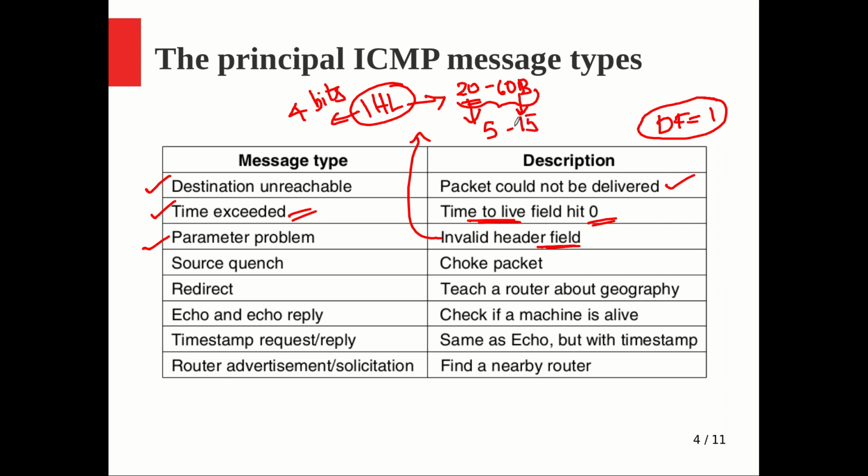So any value between 5 and 15 is valid. 5 means the minimum fixed header only, 15 means it contains the maximum value for the header. Suppose in the IP header length the data is mistakenly corrupted, or it is stored as something like 0 0 1 0. What does it mean? 0 0 1 0 is 2, and 2 is not at all a valid value for this field, since it should be at least 5. So it can report a parameter problem. That is one scenario I thought of explaining to you.